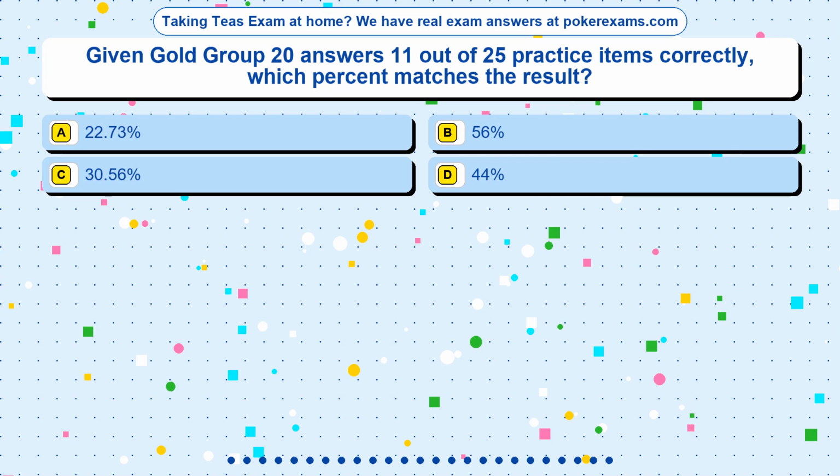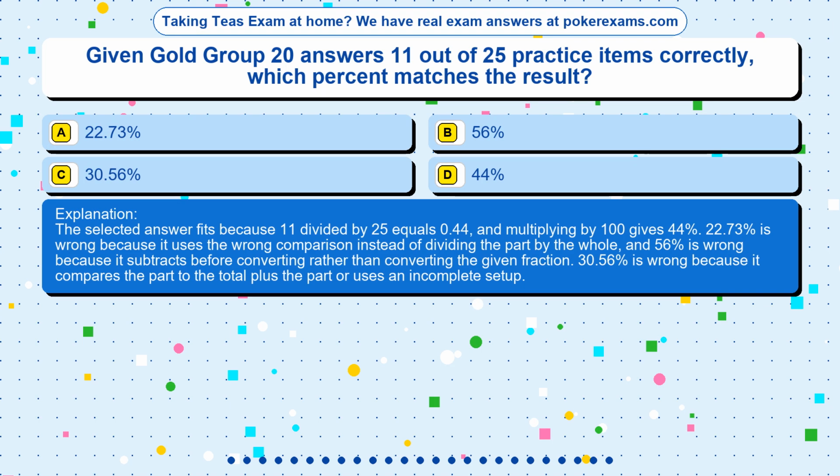The correct answer is option D. The selected answer fits because 11 divided by 25 equals 0.44, and multiplying by 100 gives 44%. 22.73% is wrong because it uses the wrong comparison instead of dividing the part by the whole, and 56% is wrong because it subtracts before converting rather than converting the given fraction. 30.56% is wrong because it compares the part to the total plus the part or uses an incomplete setup.